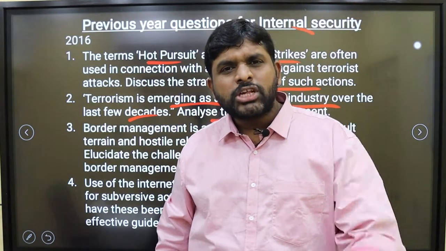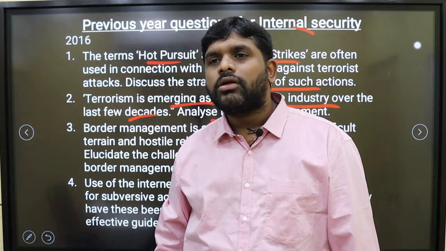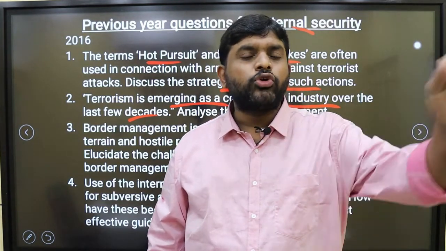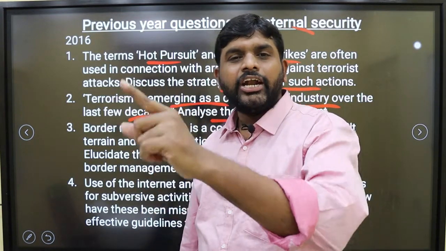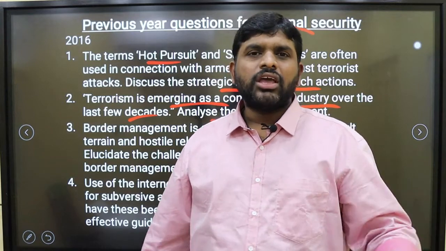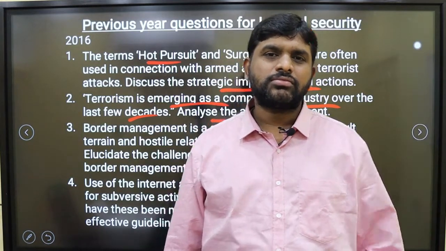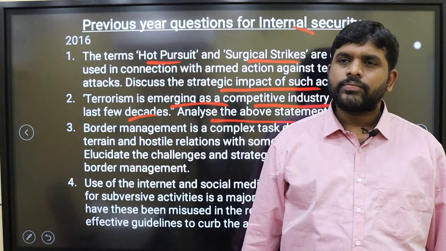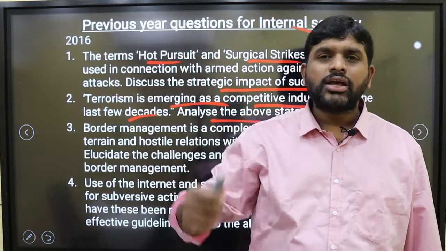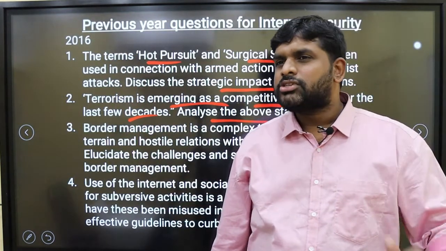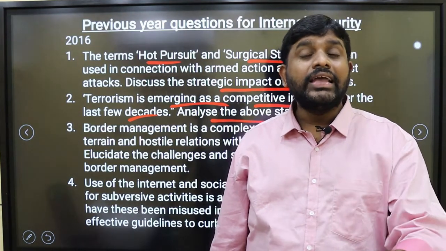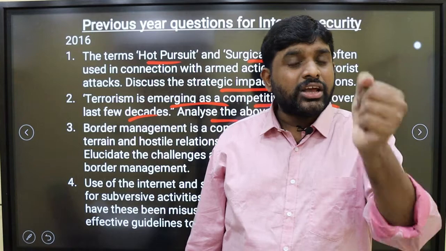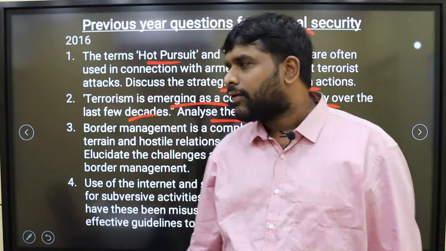If you become an IPS officer, how are you going to manage the border? One suicide bomber is enough to kill 100 people. If one person infiltrates into India, a suicide bomber, and goes into a school, finished. How can he come? By aeroplane he cannot come, security is there. By ships he cannot come, security is there. By land, by crossing the land illegally. So there is a requirement of border management.